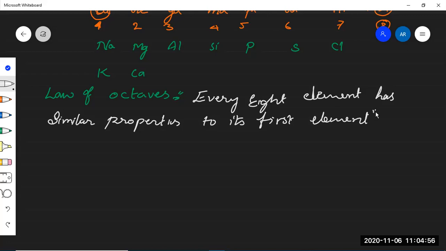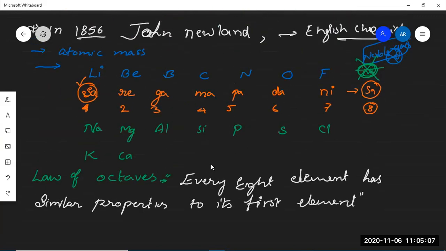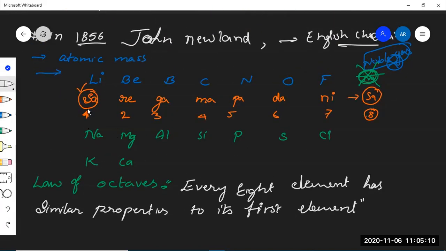Every eighth element has similar chemical properties to its first element. That is what is explained by the octaves. For example, let me go back to the periodic table of Newlands. Lithium is the first element, up to sodium. You can observe that this is 1, this is 2, this is 3, this is 4, 5, 6, 7. The eighth element is sodium. That means sodium shows similar chemical properties like lithium, because the first element to the sodium is lithium.